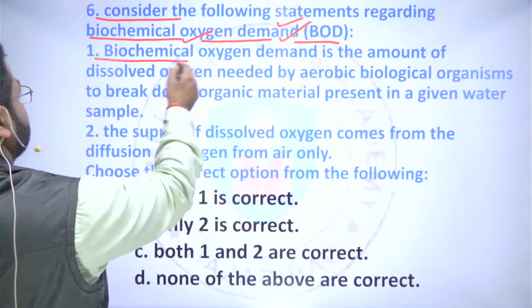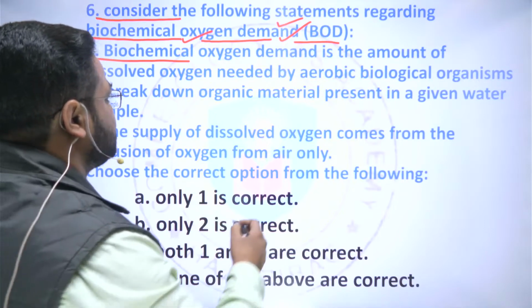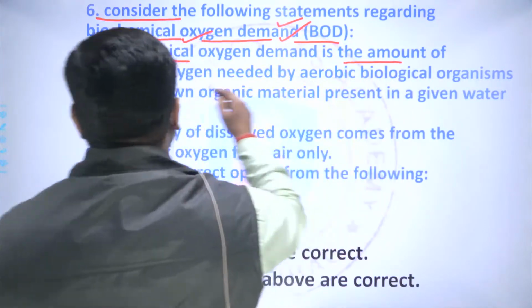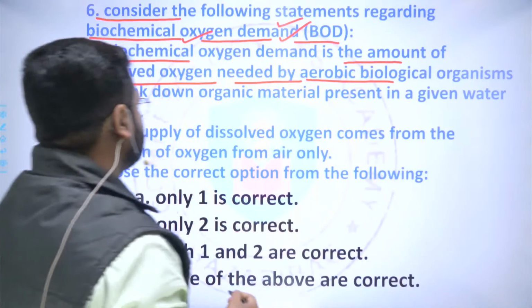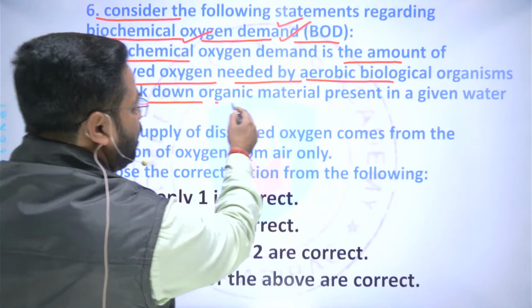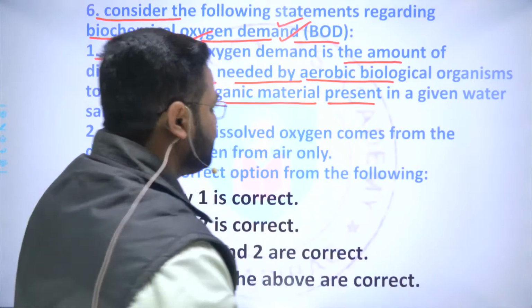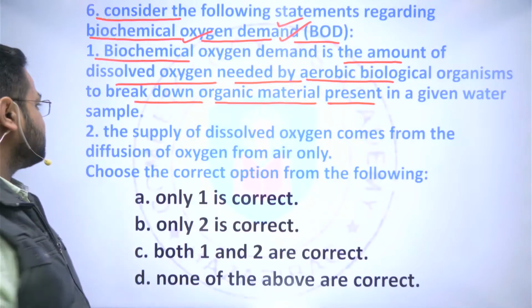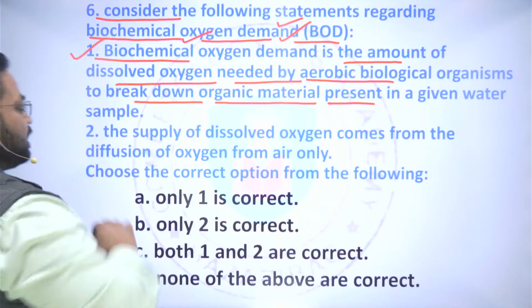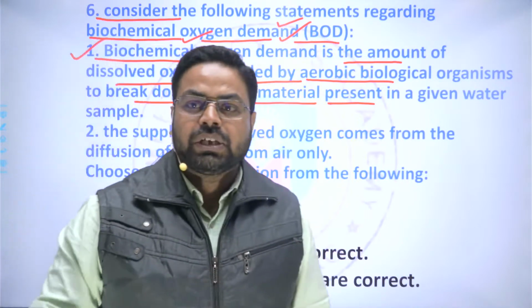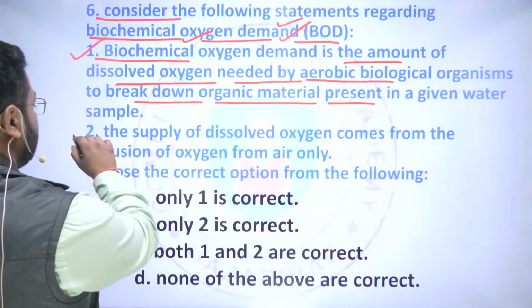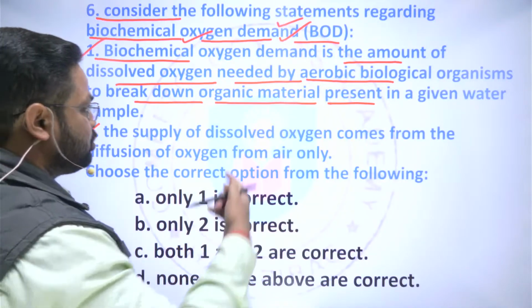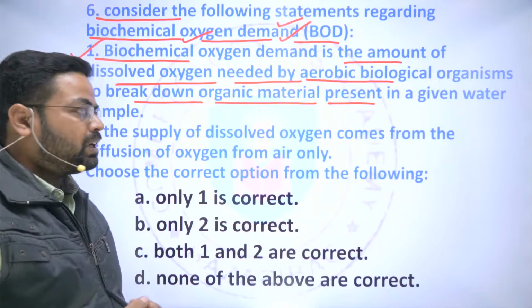The statement says that the biochemical oxygen demand is the amount of dissolved oxygen needed by the aerobic biological organisms to break down the organic material present in the given water sample. So it is a correct statement.